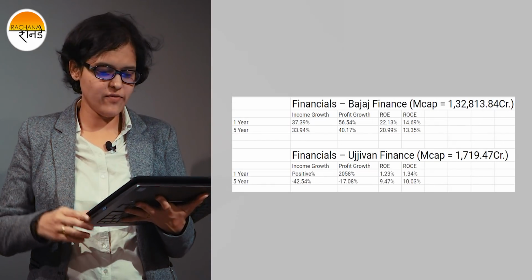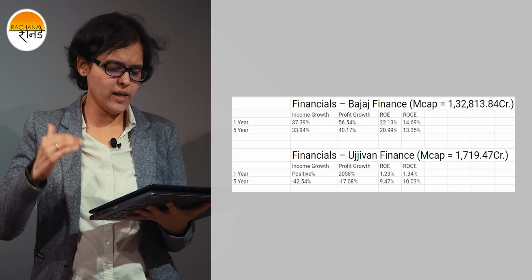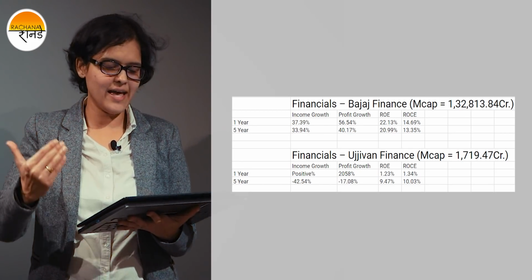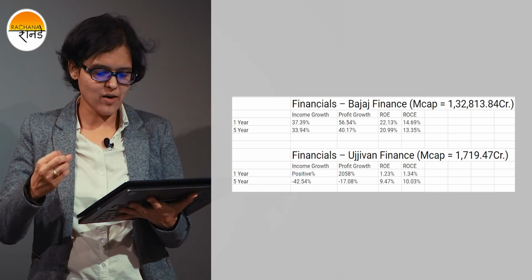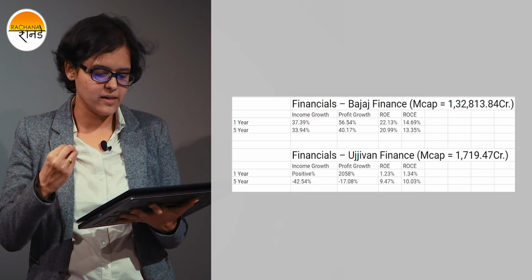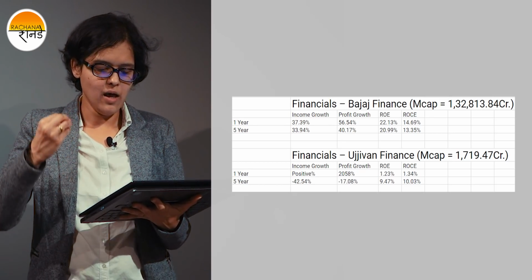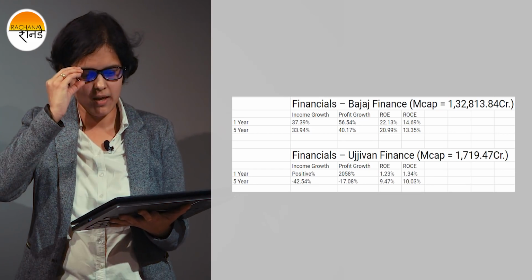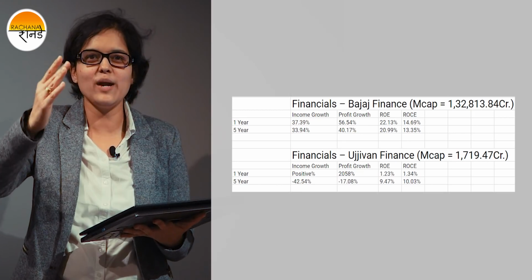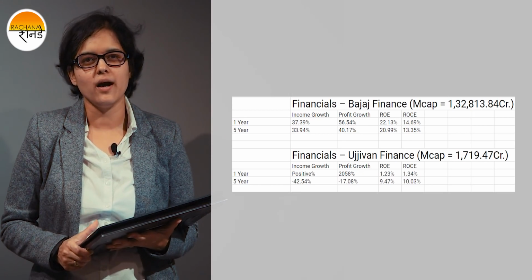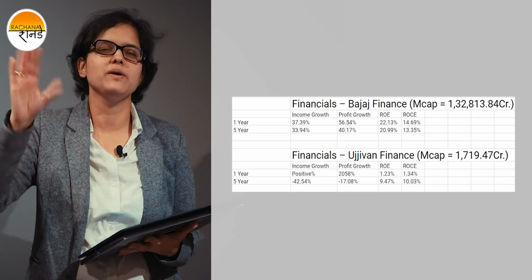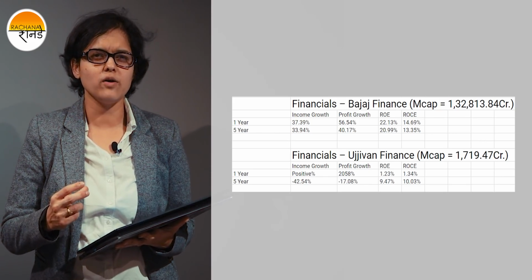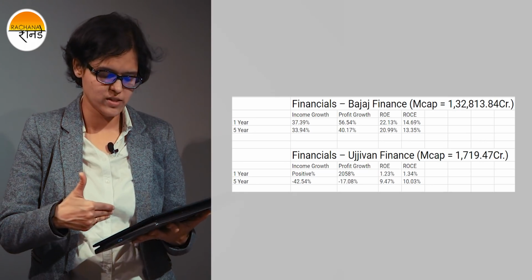As far as Ujjivan Financials is concerned, the return on equity, return on capital employed, income, profit, all these parameters are not as high as Bajaj Finance Limited. Even if you check the market capitalization, you will get an idea. Ujjivan Finance has a market capitalization of just 1,719 crores versus Bajaj Finance, which is around 1,32,813 crores. That clearly gives you an idea of how Bajaj Finance is a gigantic company compared to Ujjivan Finance Limited. But if you want to bet on smaller size stocks, then Ujjivan's finances are not bad at all.